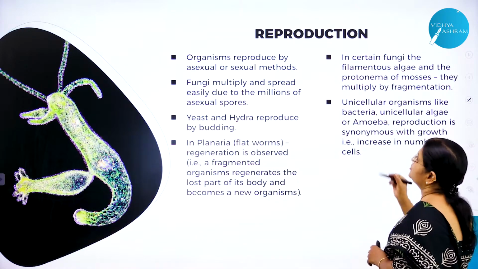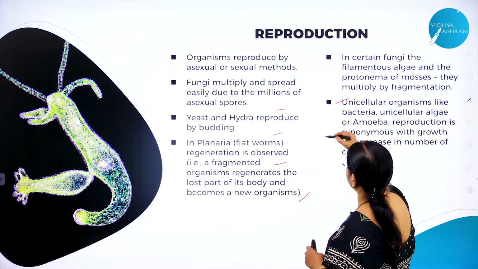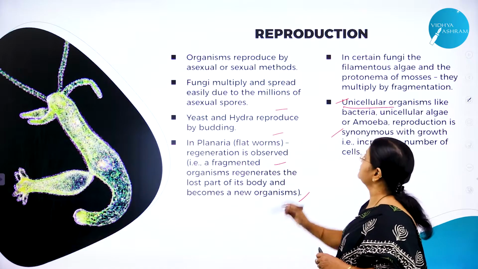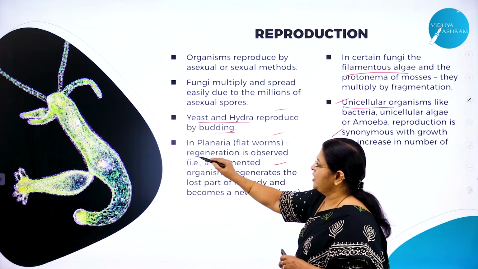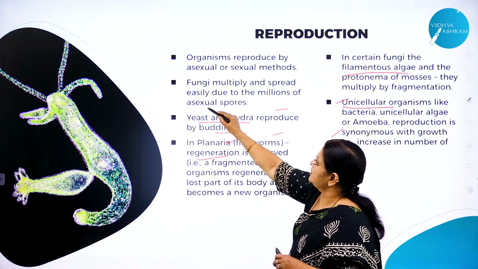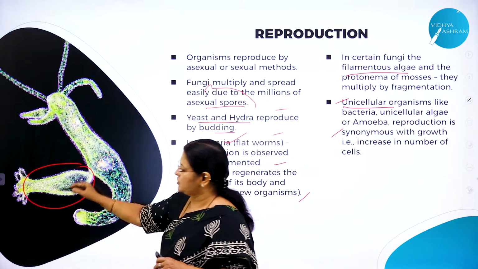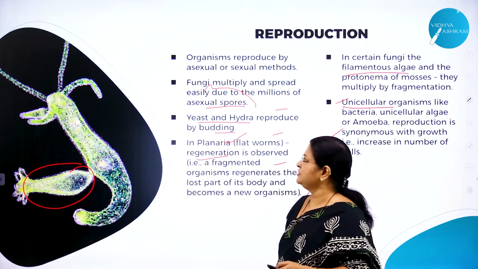Right. Hope you have understood what is reproduction and what are the types of reproduction, and also how the asexual mode of reproduction takes place in unicellular organisms. This is in filamentous algae, this is budding in yeast and hydra, regeneration in planaria, then the asexual spores in fungi. Here also I have explained about what is a bud. Right. Hope you have understood the concept of reproduction.